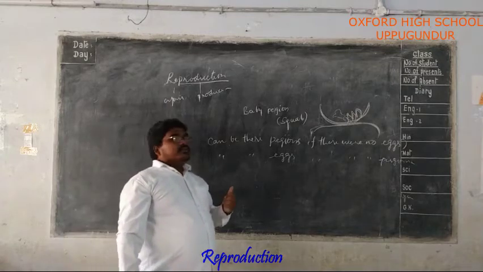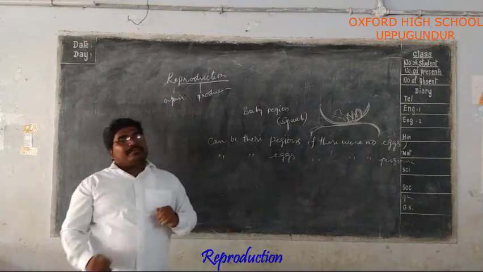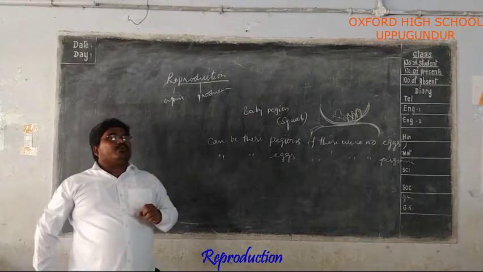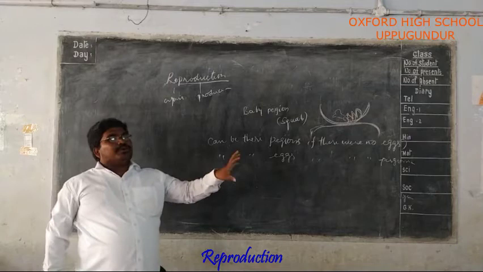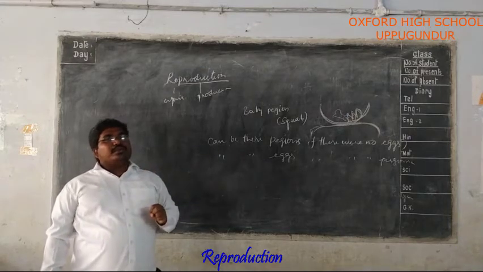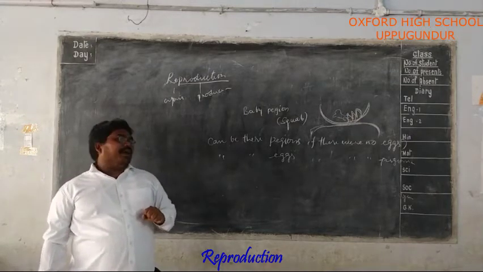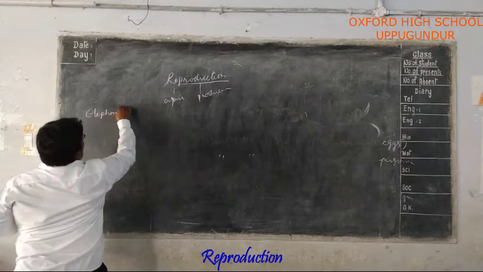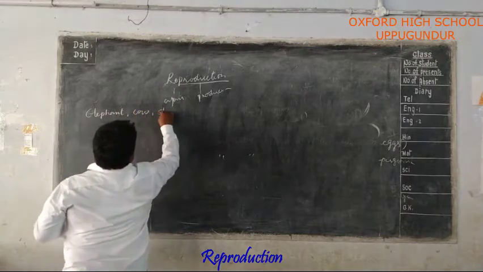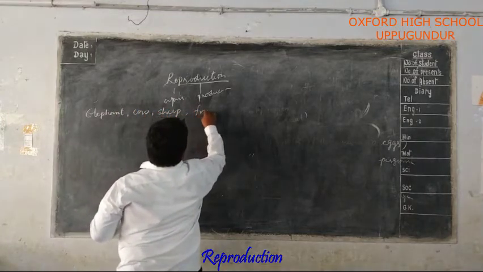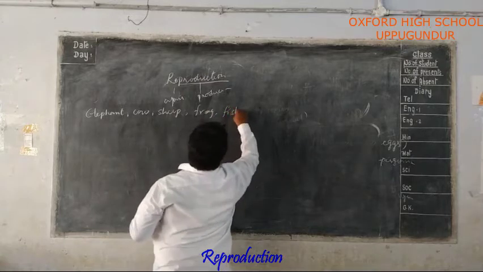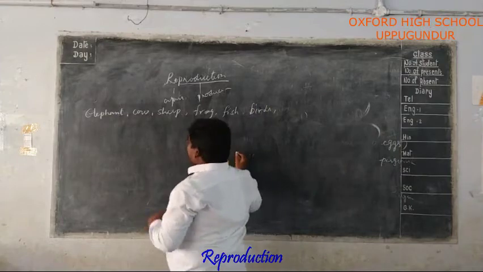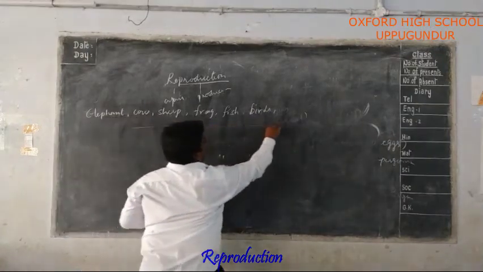For example, there are a number of small animals and big animals. What are the characters that we can use? On which basis can we identify which animal produces eggs and which animal produces babies directly from the body? If you take some animals as examples, cow, sheep, frog, fish, birds, like this. Among them, you have to make a table.